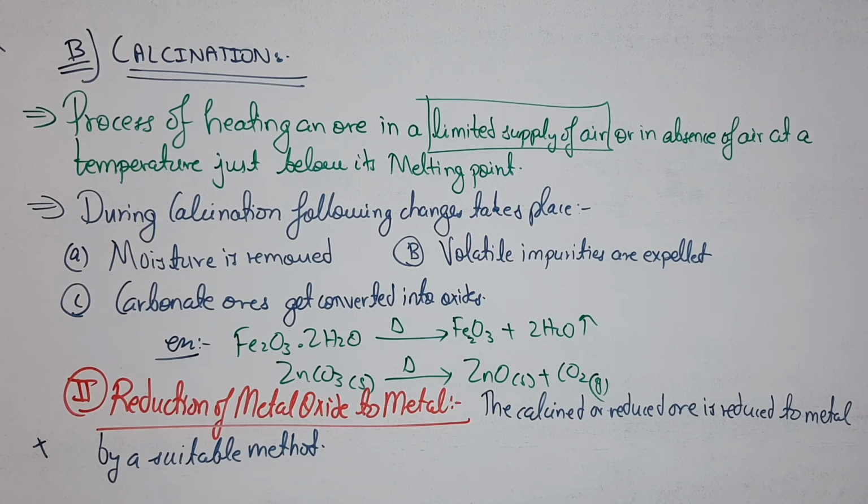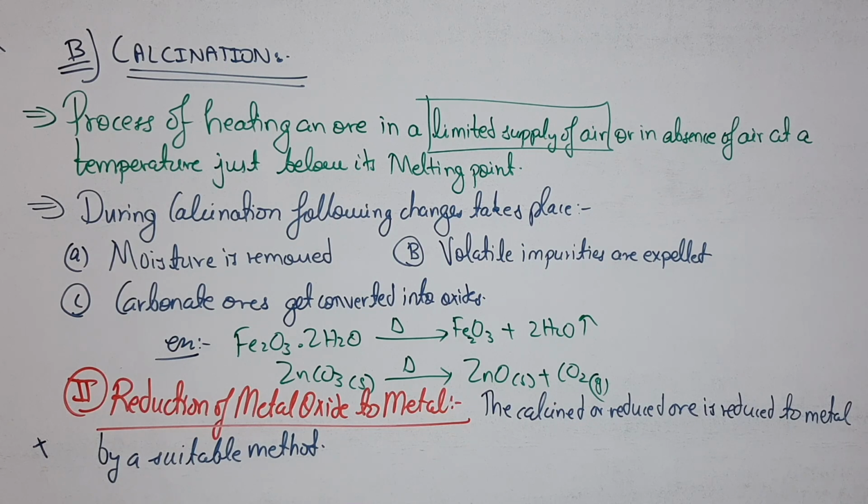It is not in the carbonate form, but it is a hydrated ore, so you can convert a hydrated ore into oxide also, and zinc carbonate is also, it's a carbonate ore only. So we can easily heat, and you are seeing that in the first case we are getting Fe2O3, and in the second case we are getting ZnO. So basically what we have done in the first process is convert the ores into oxide forms. Now coming to the second method, the reduction of the metal oxide to the metal. So the calcined or roasted ore is reduced to the metal by a suitable method.